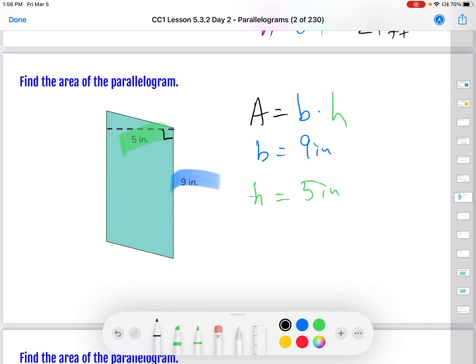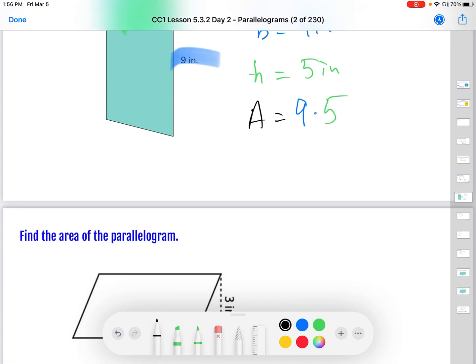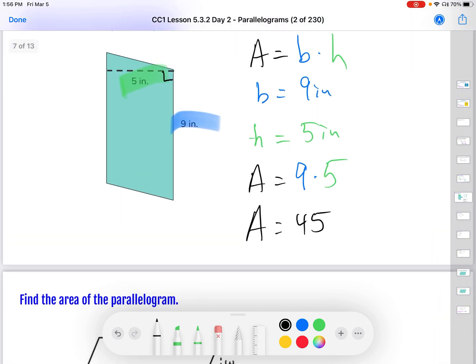So 9 times 5 for a total area of 45. Again, what are our units? Our units are square inches, sq in.